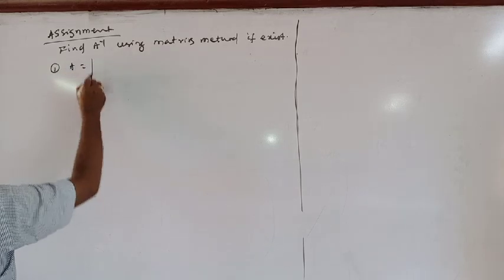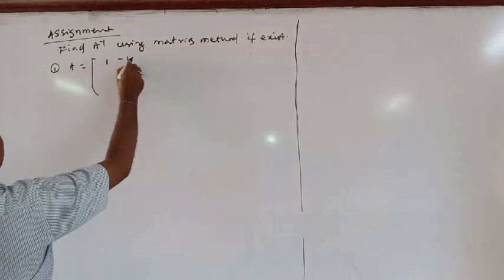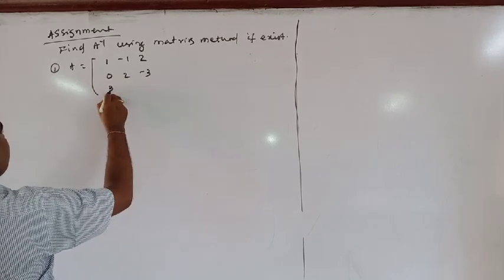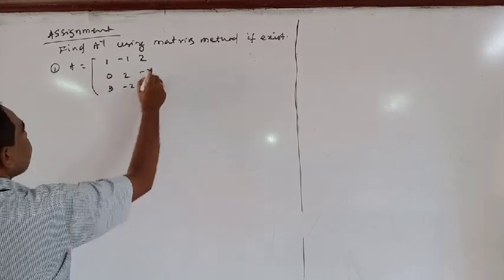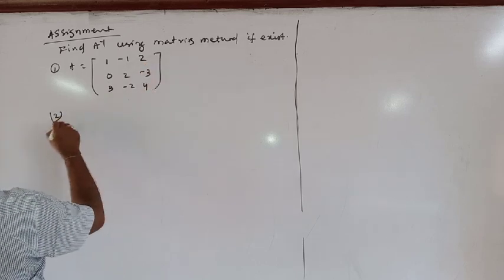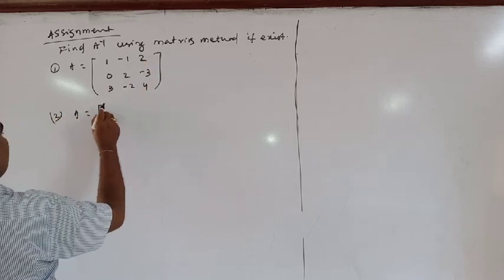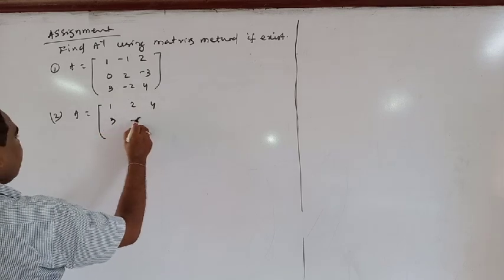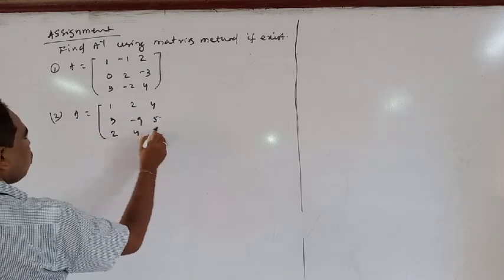A is equal to 1 minus 1 2, 0 2 minus 3, 3 minus 2 4. 2. A is equal to 1 2 4, 3 minus 9 5, 2 4 8.